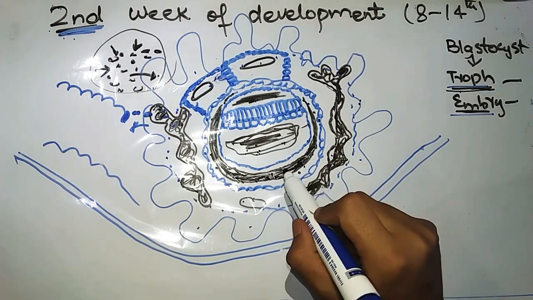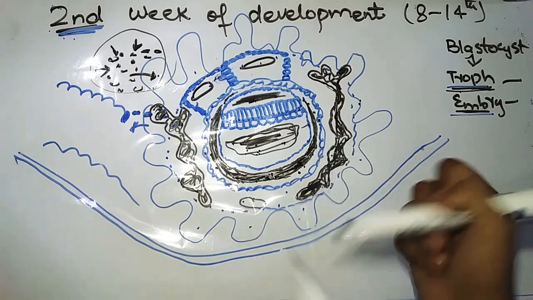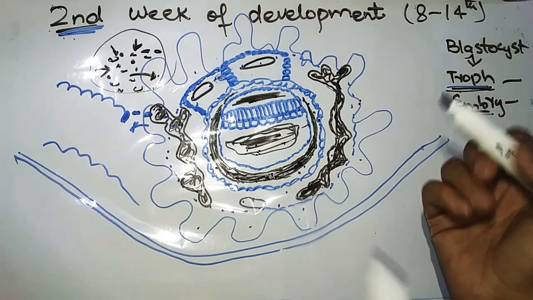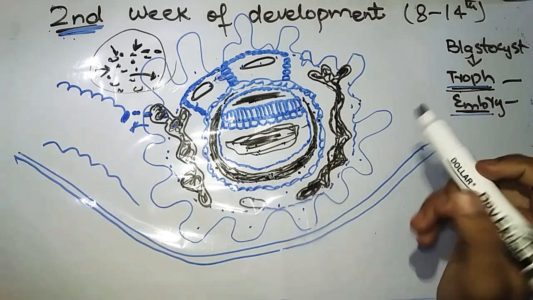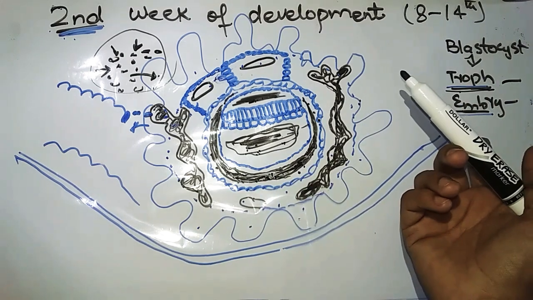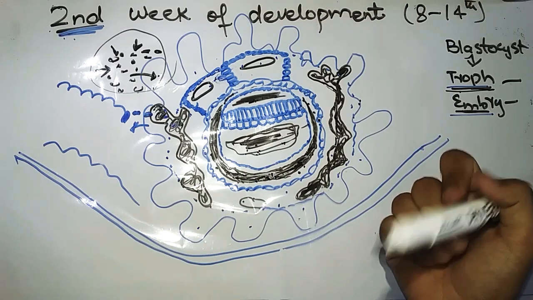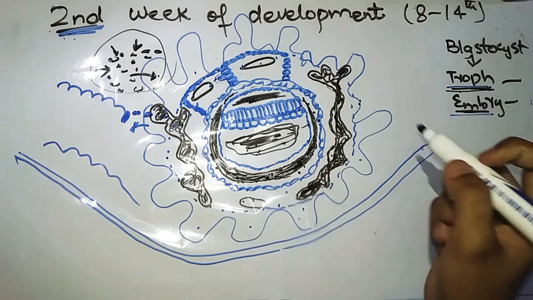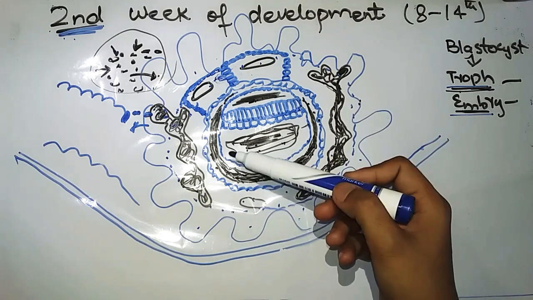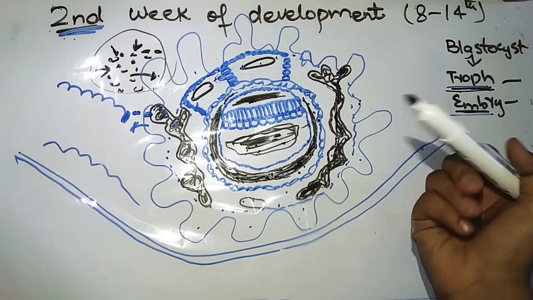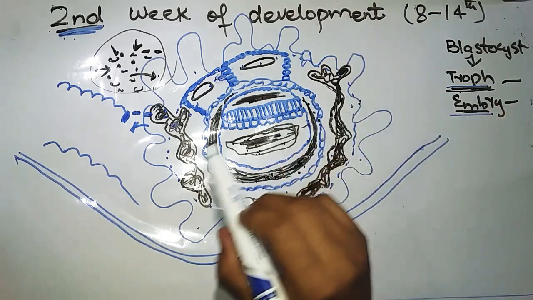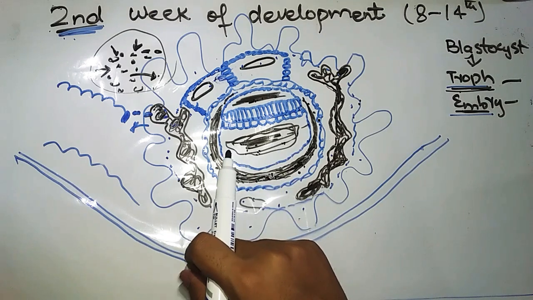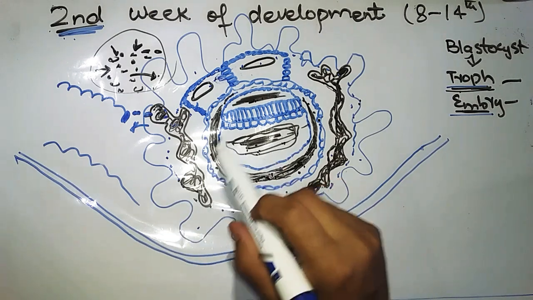Now here the mesoderm is divided into two parts. Keep in mind that the mesoderm will be divided into two layers. One is somatic mesoderm and the other is splanchnic mesoderm.